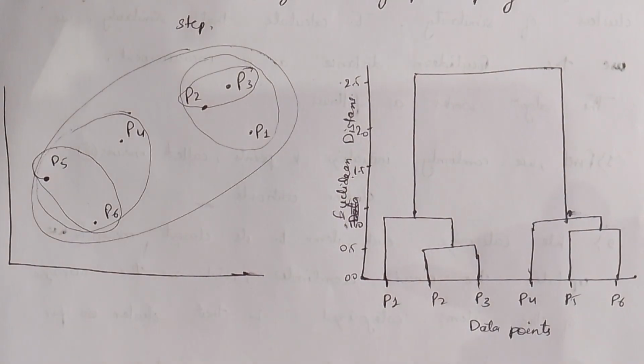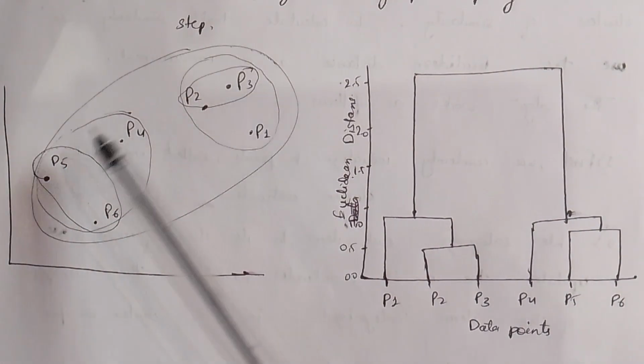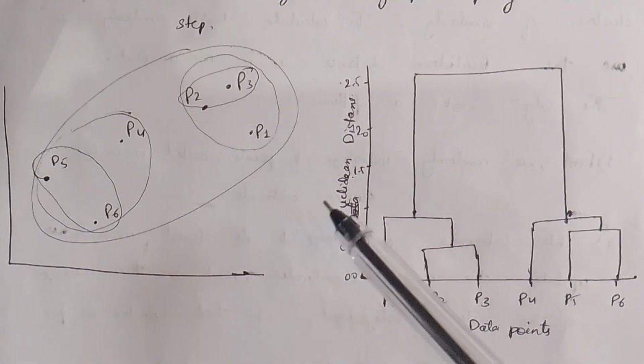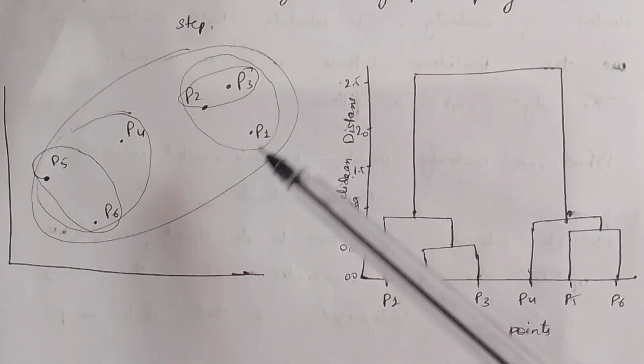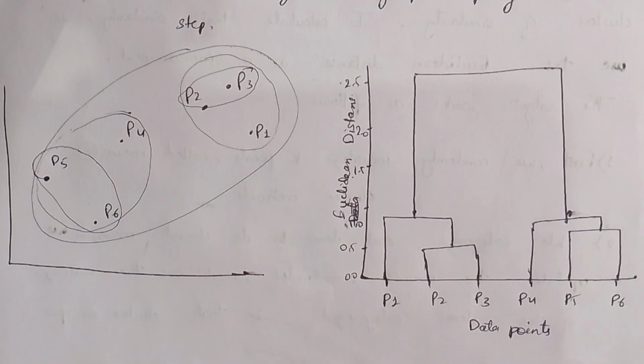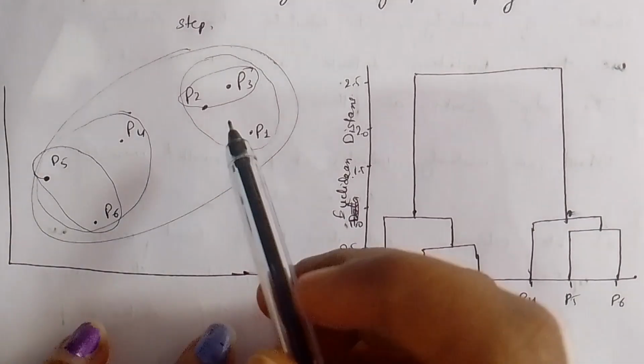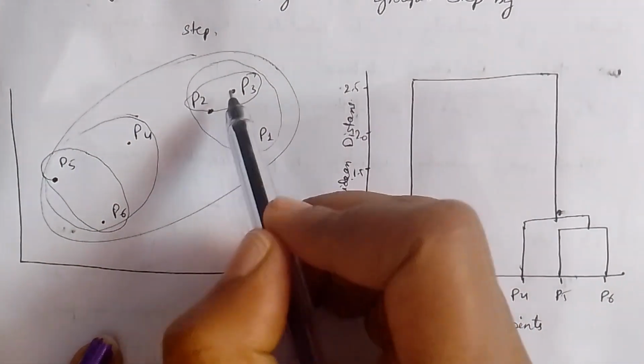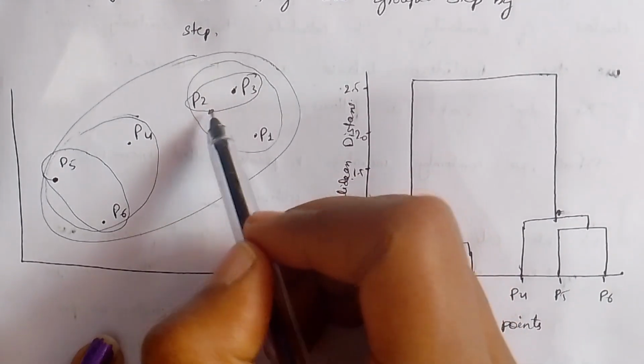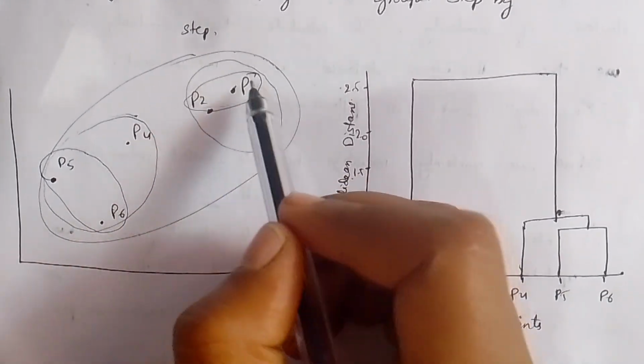So these dendrograms are a family of tree for clusters. Here we have data points. What we have to do is take the closest points and merge them first of all. Here we have these two points, P2 and P3. These are much closer to each other, so I'm going to group these as one cluster.